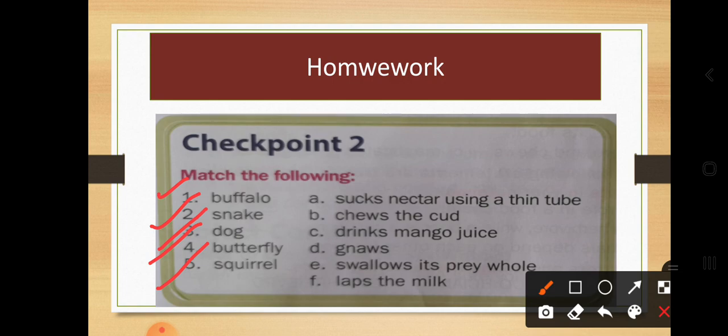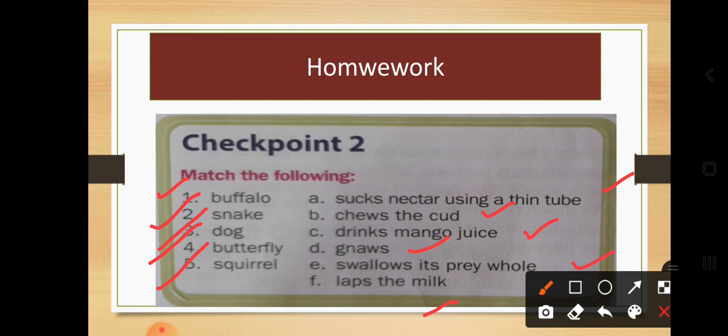So how are they going to have their food? Just think about it, whether they are sucking, whether they are chewing, whether they are drinking mango juice, whether they are gnawing, or they swallow their prey whole, or lap the milk. So these are some examples. You have to match it. You have to think about it, then match it.